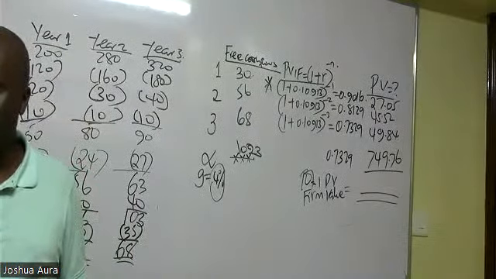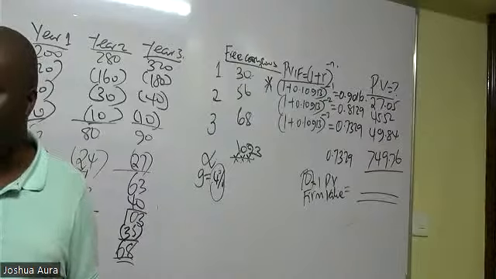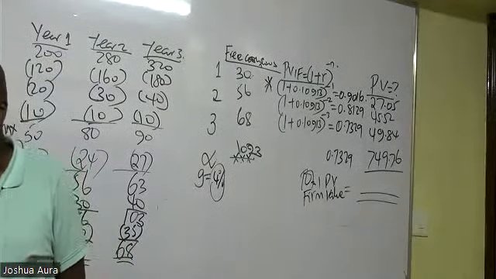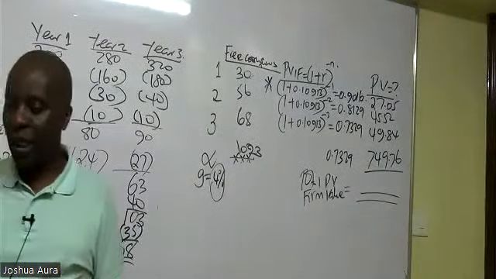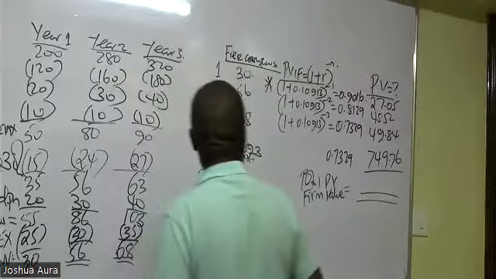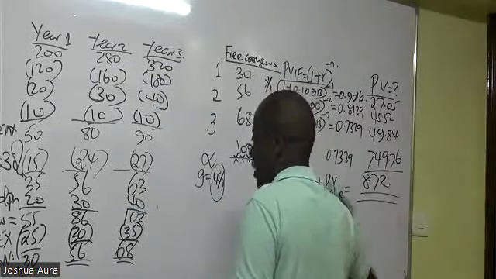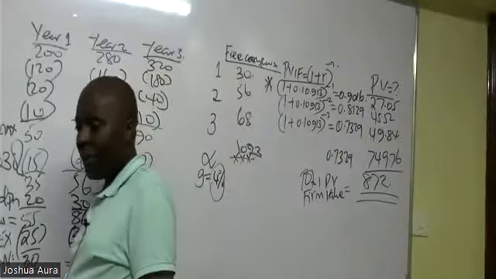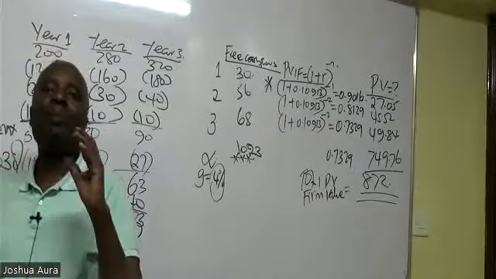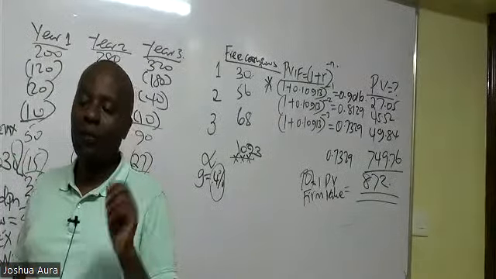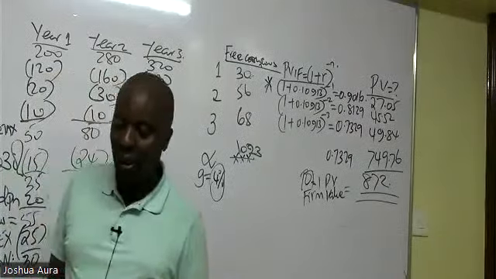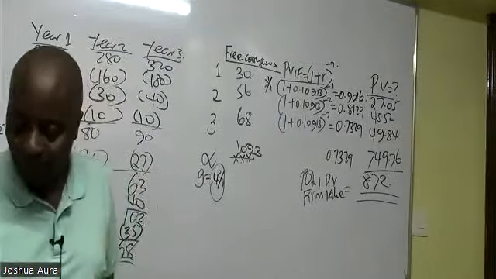Farm value, according to Paul Macao, is supposed to be 862. Mosan Matara says it is 872. I don't know who is telling me the truth. 872 million. Yes, that is the farm value, so I can't pay more than that.